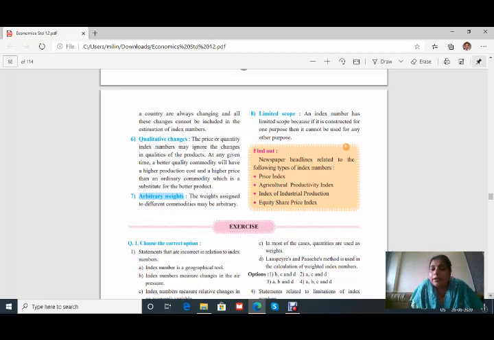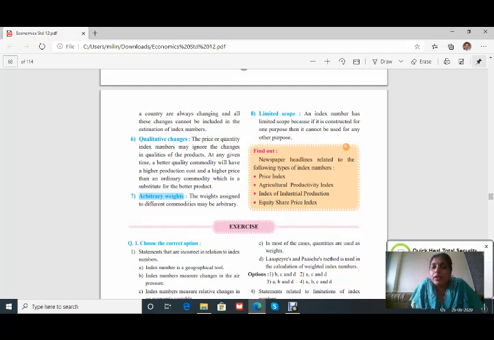But besides this, it is a very useful technique. This index number shows some changes of the economic variables, and therefore it is useful. Not like कि इसका कोई use ही नहीं है, it's not like that.